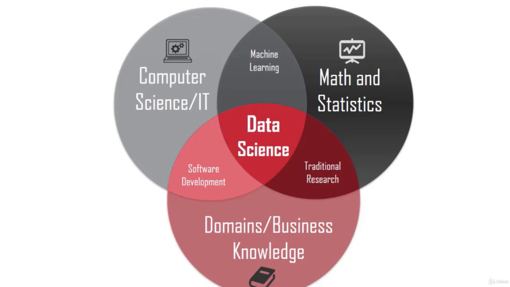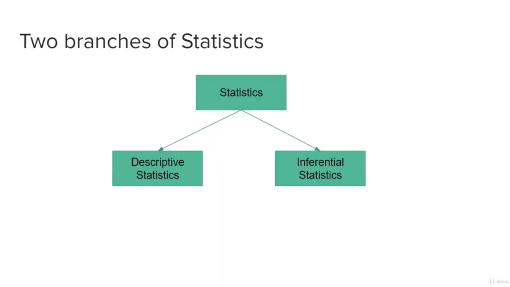What else is important is that as a data scientist, you are someone who knows more statistics than a programmer and more programming than a statistician. Let's look at the different branches of statistics. Basically we have two branches: descriptive statistics and inferential statistics. Descriptive statistics deals with the description and representation of data. In inferential statistics, we infer and make decisions from the data we have. Both of them are quite crucial in the whole data science process.